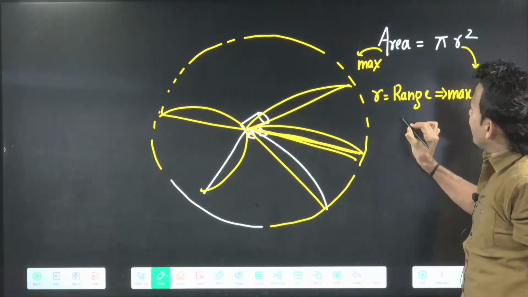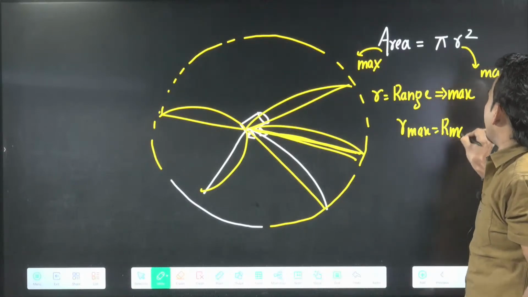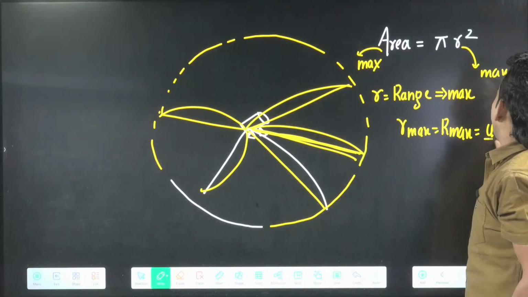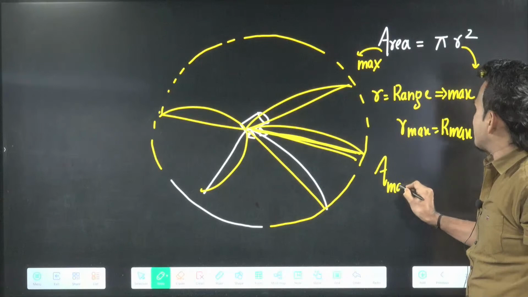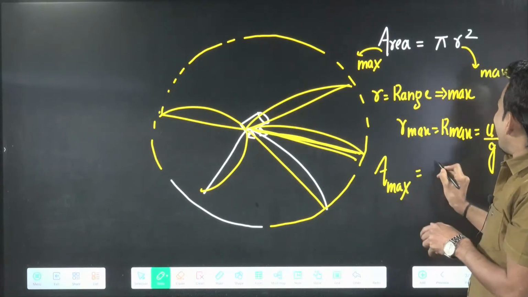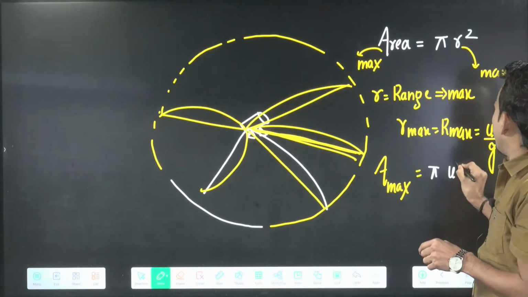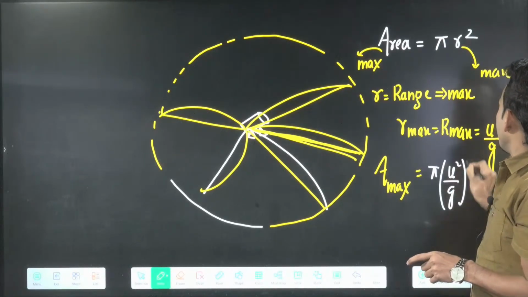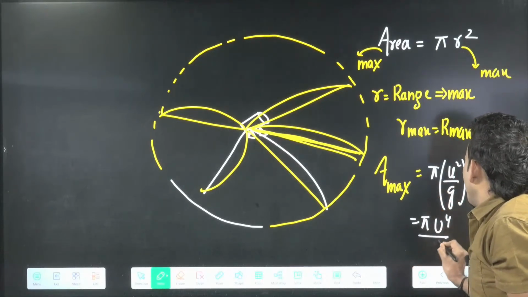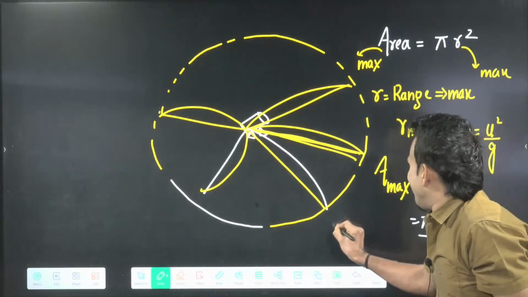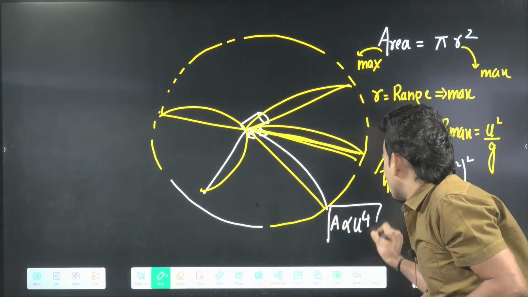Maximum radius will be the same as our maximum range, and that will be u square by g. Once you get the radius, put it here and you will get maximum area. Maximum area covered will be pi r square, where maximum radius is u square by g, whole square. So the area is pi u to the power 4 by g square, meaning area will be proportional to u to the power 4. This is the question which was asked in JEE Mains.